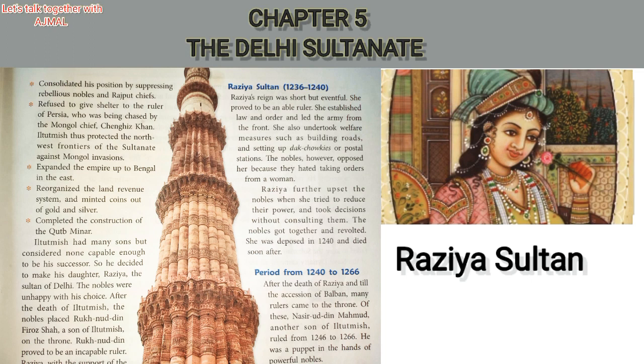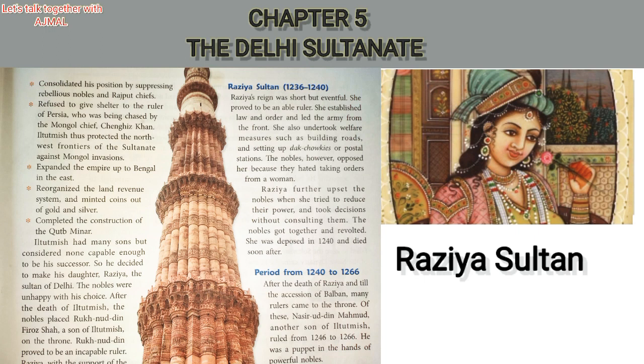Razia further upset the nobles when she tried to reduce their power and took decisions without consulting them. None of the nobles or chiefs liked Razia Sultan, because she made decisions by herself. Because of that, many of the nobles and chiefs didn't like her behavior.